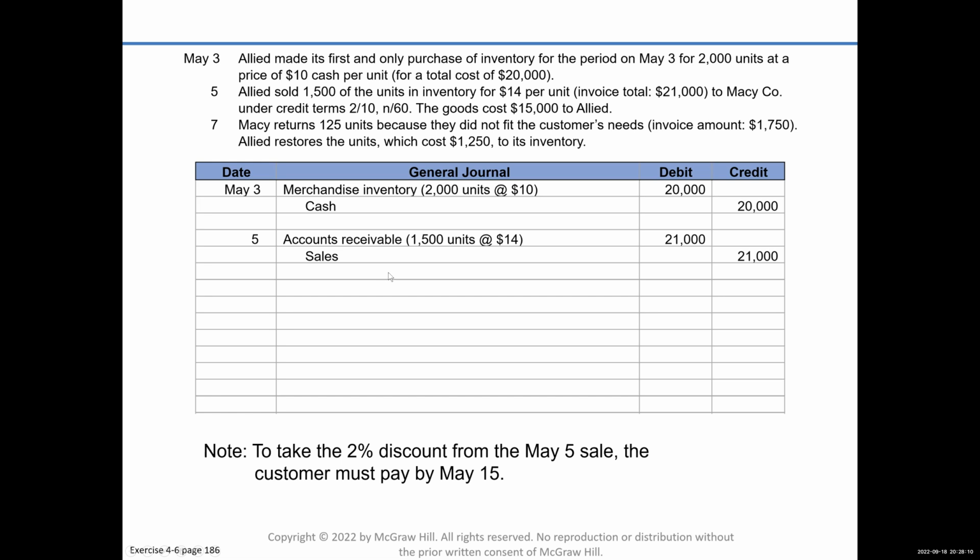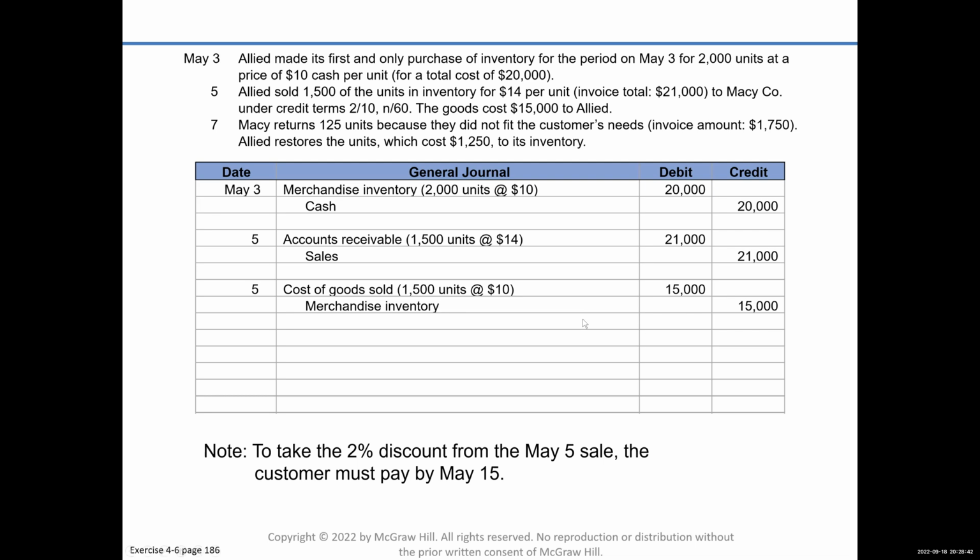Okay. Now, how do we make that sale? We had to give up our inventory. We sacrificed that inventory. And well, how much did 1,500 units cost us? Well, on May 3rd we bought them for $10 each, right? So we are going to have to record 1,500 units at $10 going out of our inventory account.